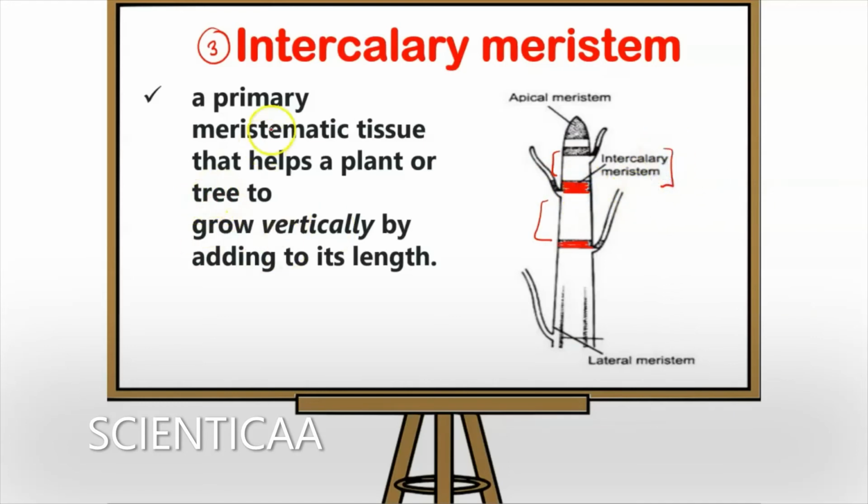And what is the main function? Main function is again the primary growth, and it is responsible for increasing the vertical length of the plants. So it grows vertically to add to the plant's length.